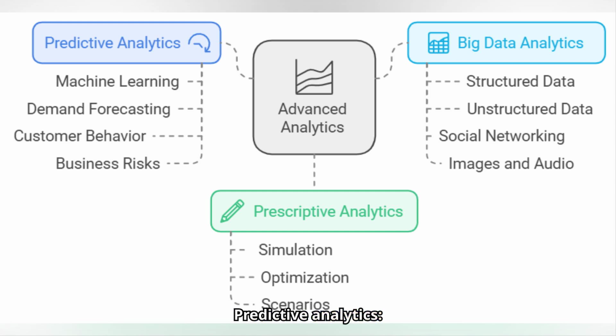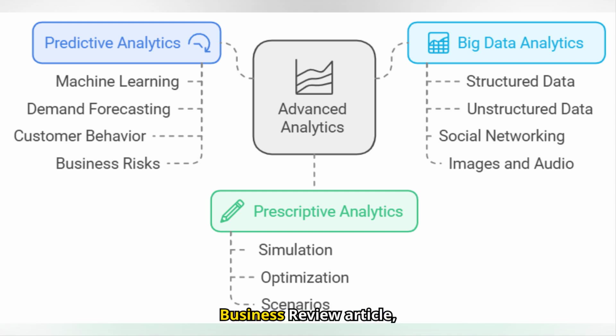Predictive analytics uses historical data to anticipate future results. It is useful for predicting product demand, customer behavior, and business risks. Prescriptive analytics goes beyond prediction and suggests concrete actions to achieve the best possible results, using simulation and optimization. Big data analytics allows analyzing structured and unstructured data, including information from social networks, images, and audio.